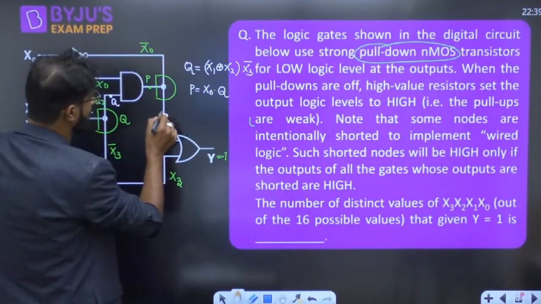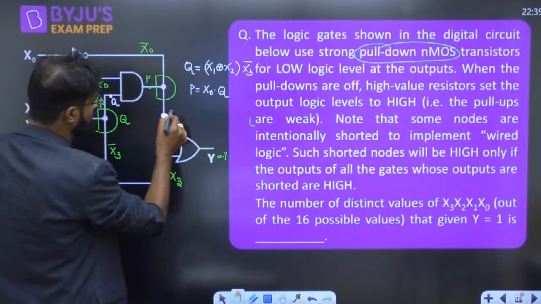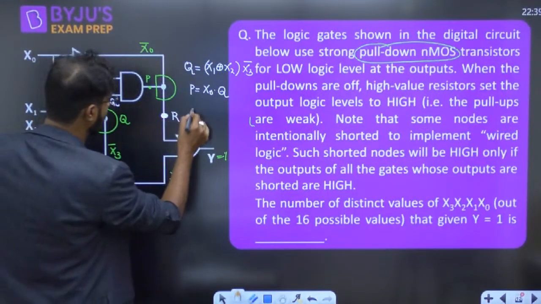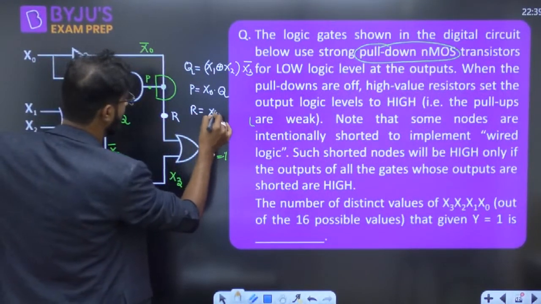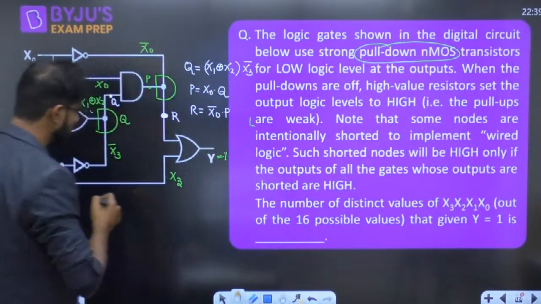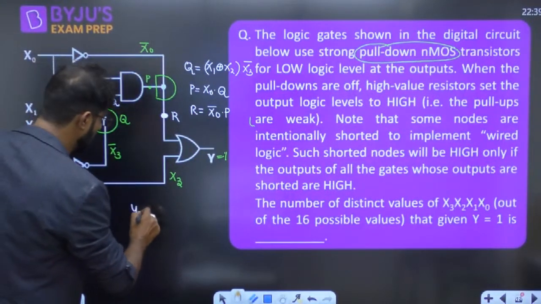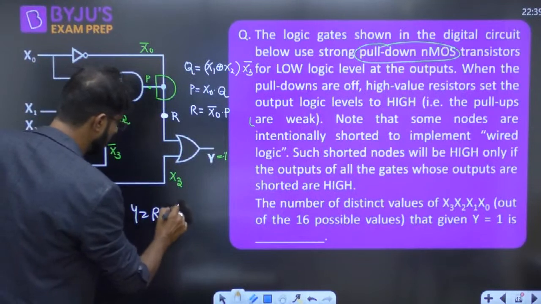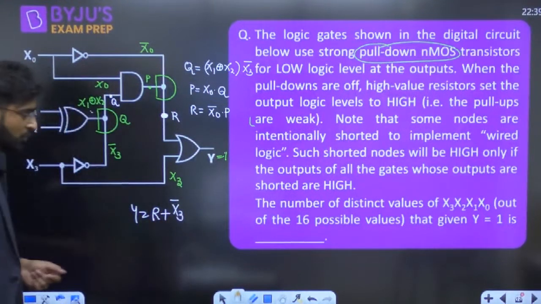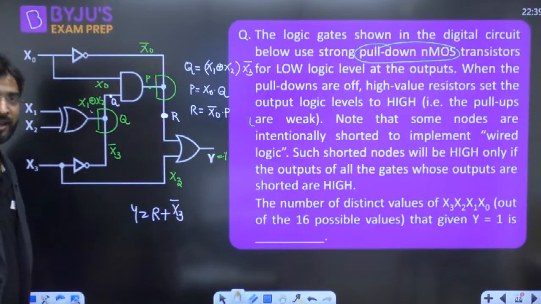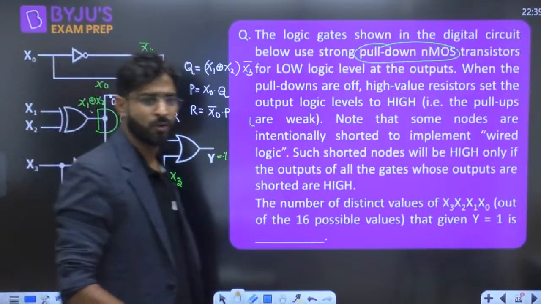And now this terminal, whatever value you are getting, suppose I take a value R. So R is just x naught bar into P. And Y, if you want to write, this is R plus x3. So you have to solve this value R only. If you get the value of R, directly you are able to solve this question.